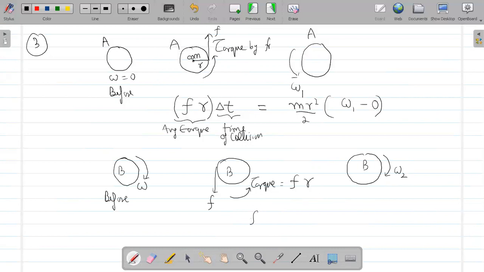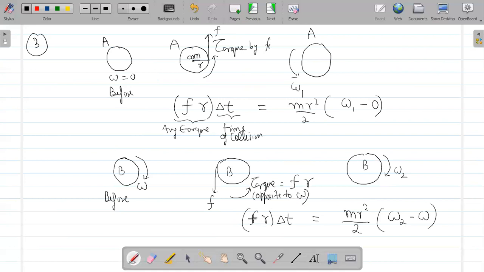So the torque by the friction force F into r into the time delta t is the change in angular momentum relative to the center of mass, which is mr square by 2 into final angular speed minus initial. But here we have to be careful about the sign convention, because the torque on B is opposite to the angular velocity. It is opposite to omega.